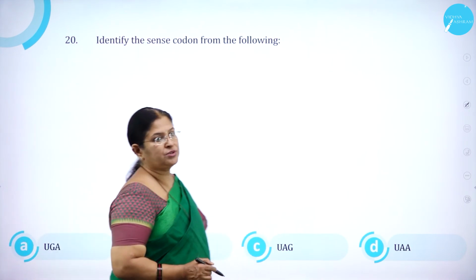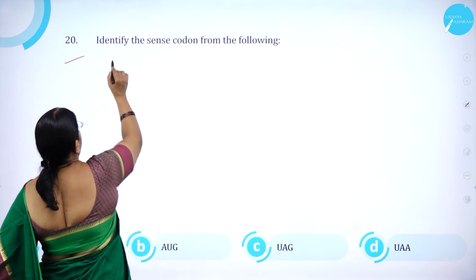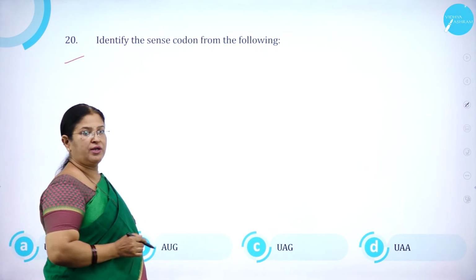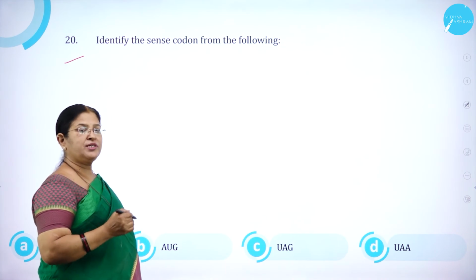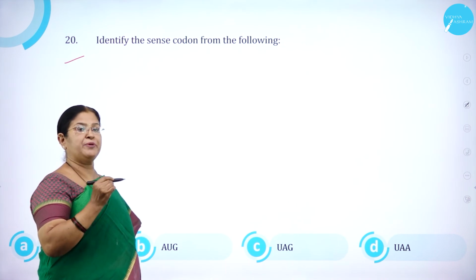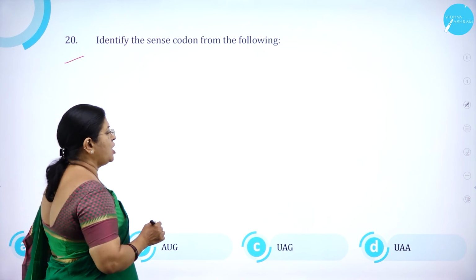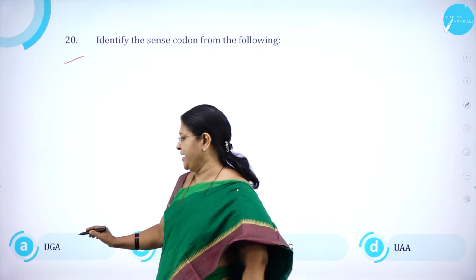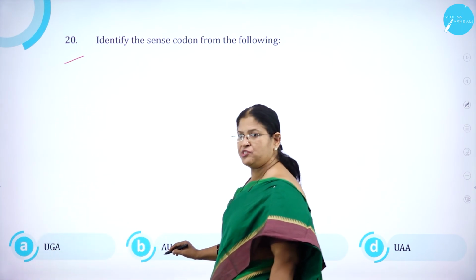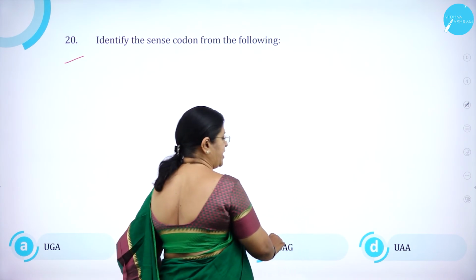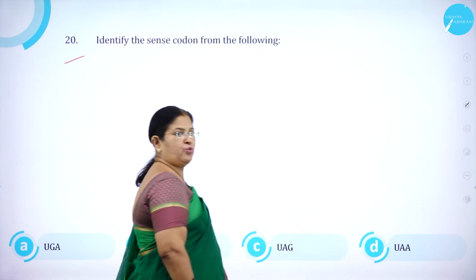Moving on to the 20th question. Identify the sense codon from the following. So what is a sense codon? A codon which codes for a particular amino acid. Option A, UGA. Option B, AUG. And option C, UAG. And option D, UAA.